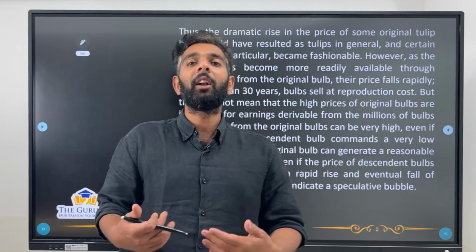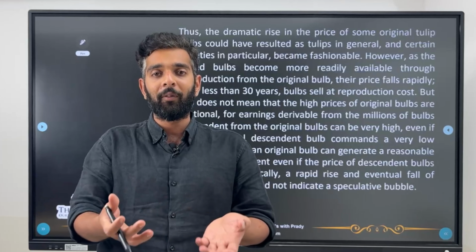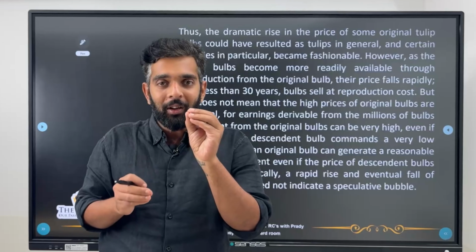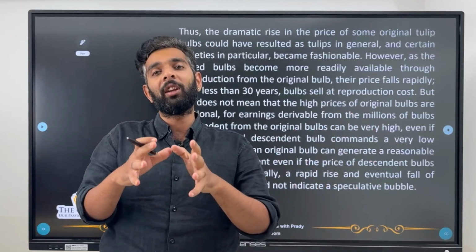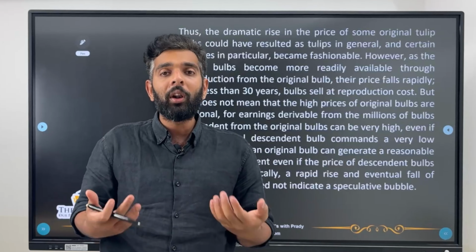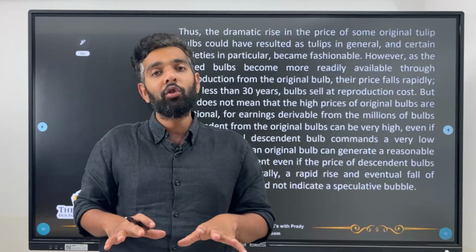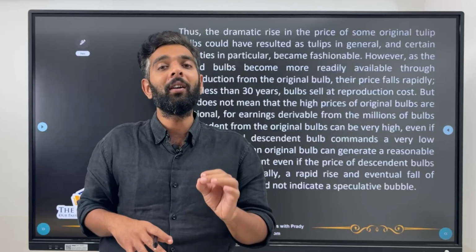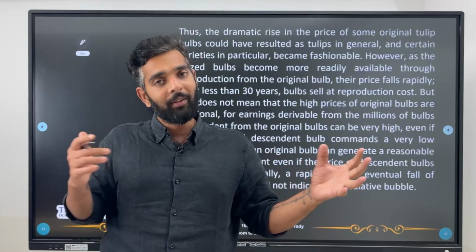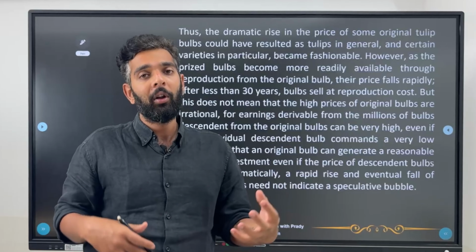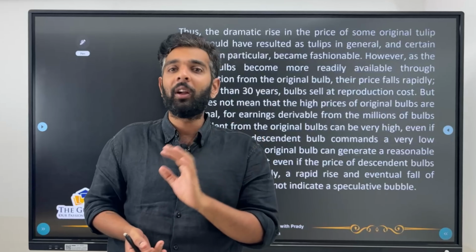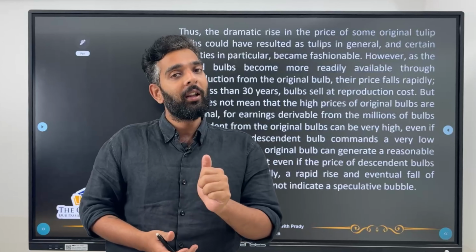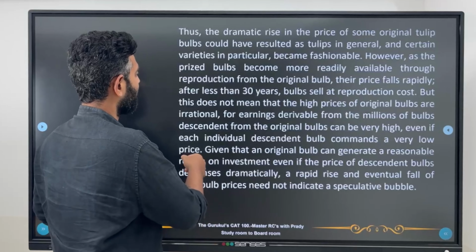All these descendant bulbs, the tulips or flowers which came from the original bulb, even if they're sold at a very low price, since the quantity is so huge, they can together generate enough income that you get a good return on investment, which is why you should not think of this price fall as a speculative bubble. Now this entire story was about Garber versus Mackay with regards to the speculative bubble, specifically about the tulip market, correct? Let's check out the questions now.